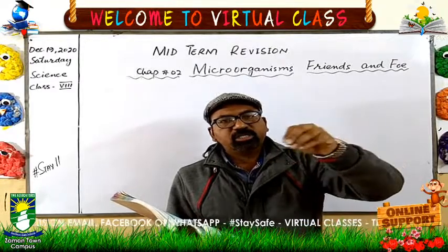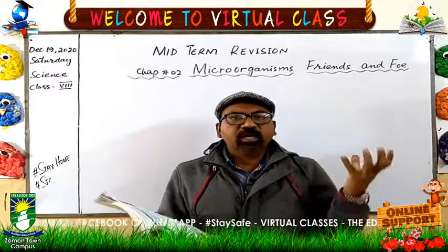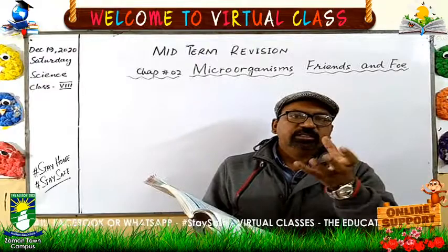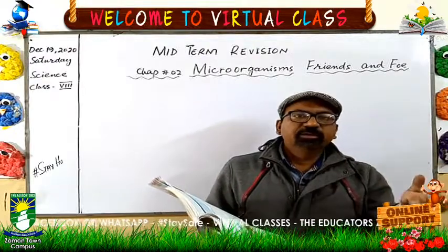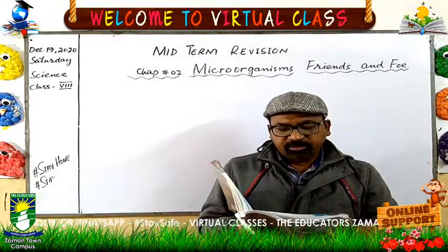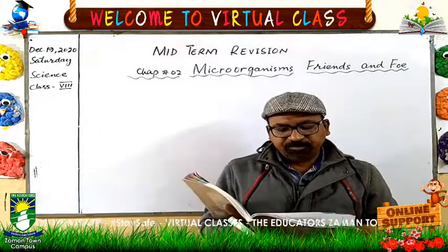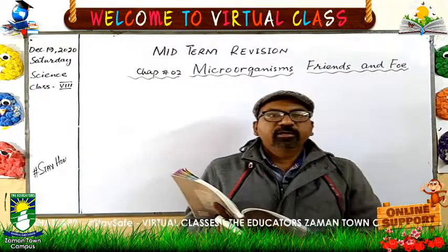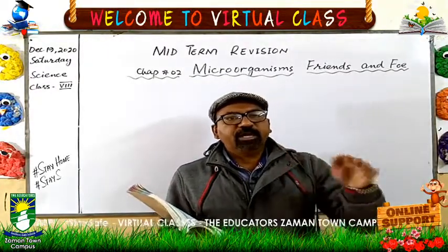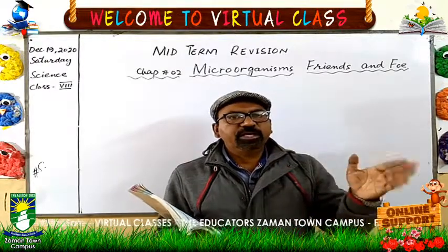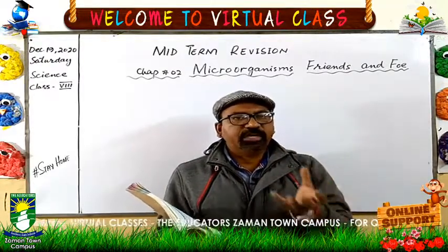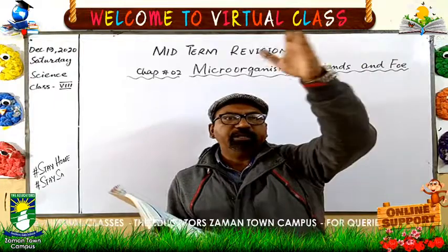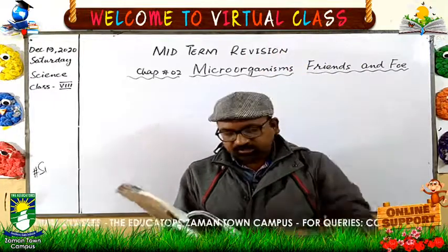And with the waste product like dung, this nitrogen also comes out. And when these animals die, they are decomposed by other microorganisms, and this nitrogen goes again into the air. This is the nitrogen cycle.